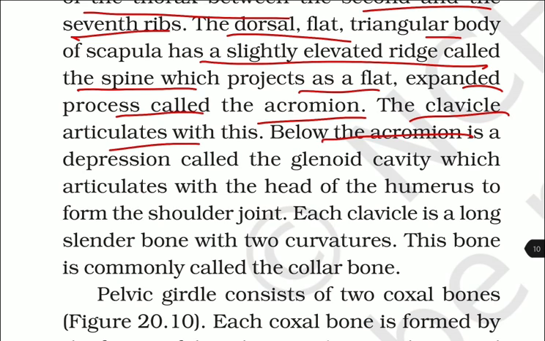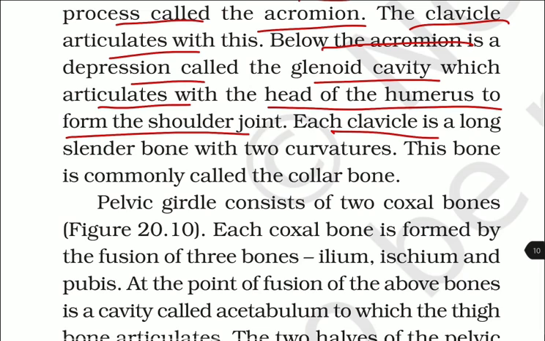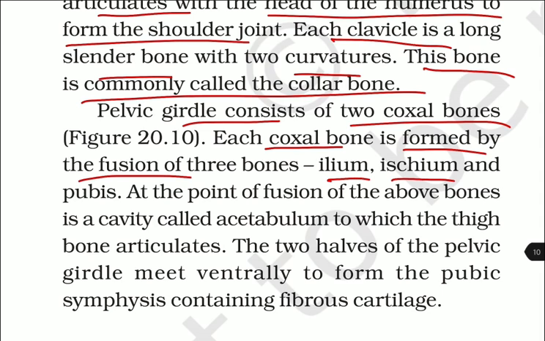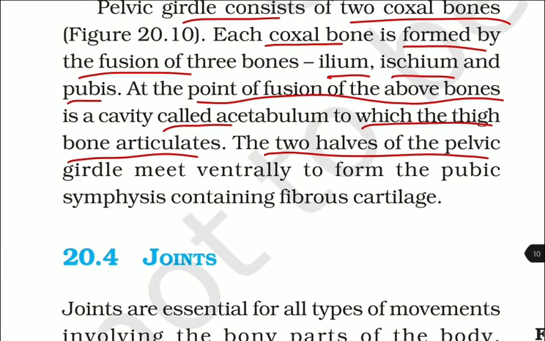Below the acromion is a depression called the glenoid cavity, which articulates with the head of the humerus to form the shoulder joint. Each clavicle is a long slender bone with the 2 curvatures. This bone is commonly called the collarbone. Pelvic girdle consists of 2 coxal bones. Each coxal bone is formed by the fusion of 3 bones, that is ilium, ischium, and the pubis. At the point of fusion of above bones is a cavity called the acetabulum, to which the thigh bone articulates. The 2 halves of the pelvic girdle meet ventrally to form the pubic symphysis containing the fibrous cartilage.